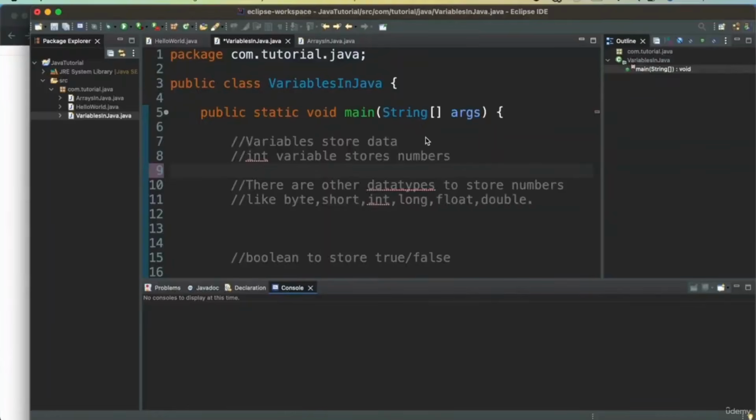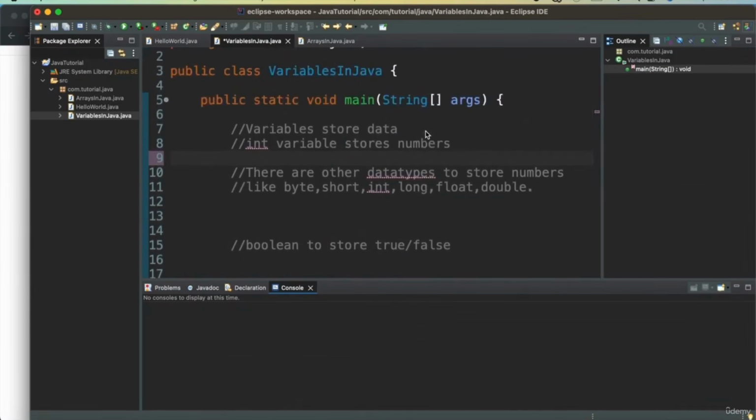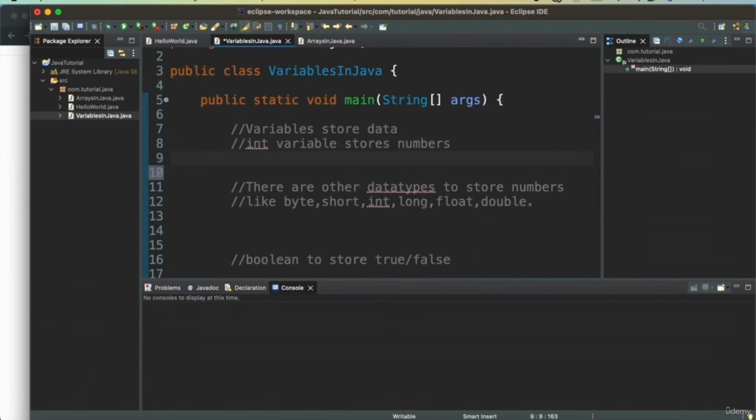Fine. We will look at what variables are in Java, how to define variables, and what the different data types are that Java provides. We will have some examples and we will print those variables. So let's get started. We will start with an integer variable.